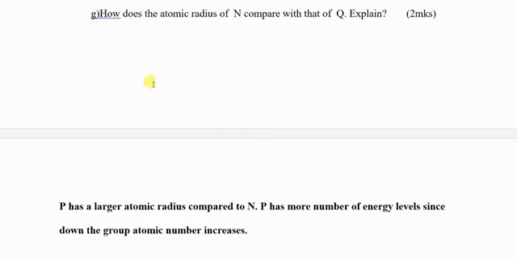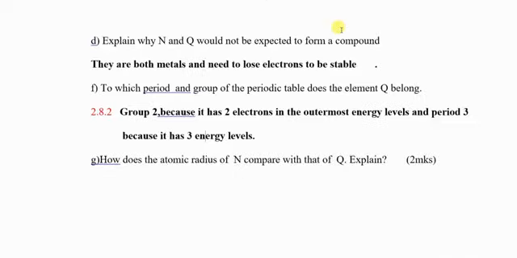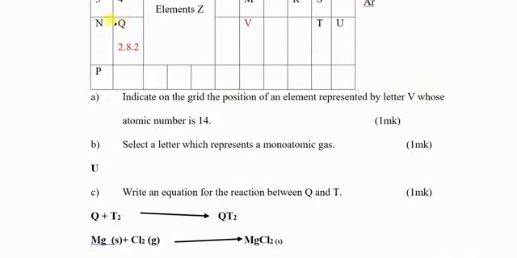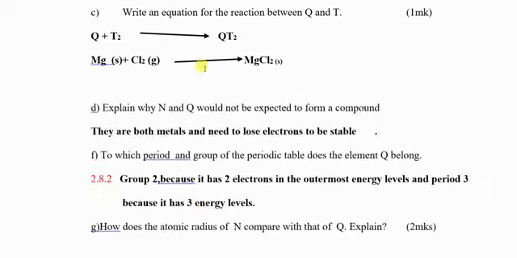Therefore, how does the atomic radius of N compare? So we can say that Q has a smaller atomic radius than N. That is very correct.